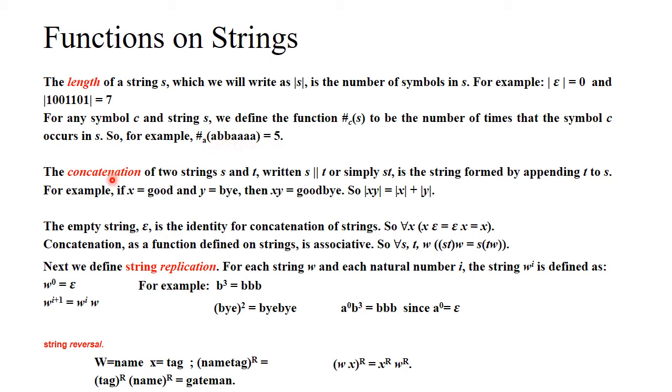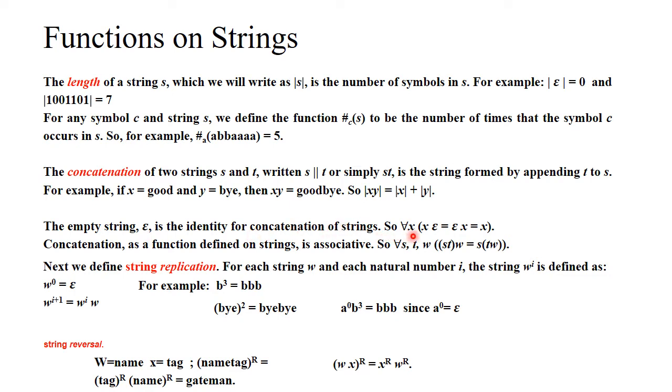Then what is concatenation? Concatenation of two strings S and T is nothing but joining. It is represented in this notation, or we can also write it simply as ST. It is the string formed by appending T to S. So if X is good and Y is bye, XY will be goodbye. The length of XY is equal to the length of X plus the length of Y. The empty string is the identity for concatenation of strings.